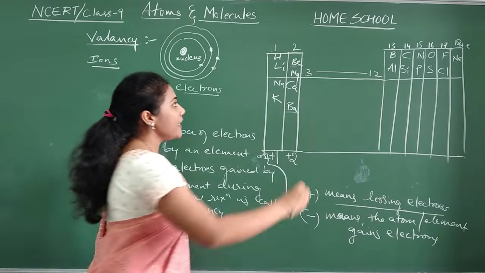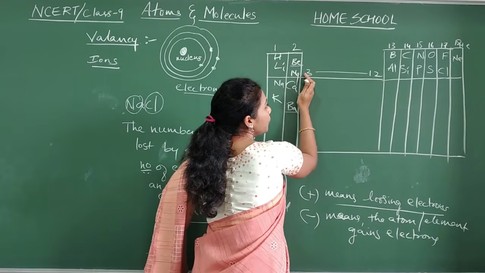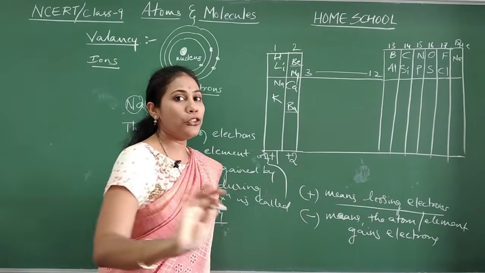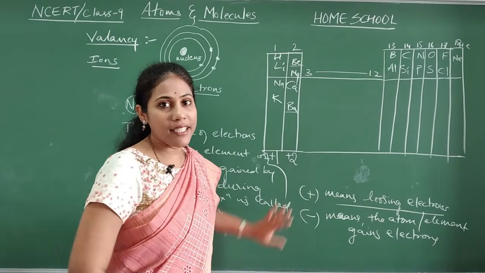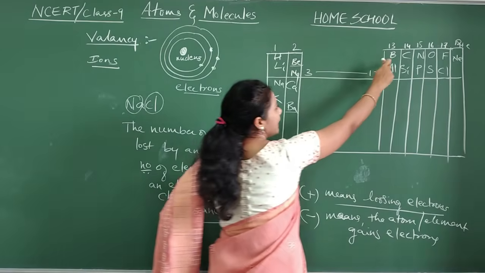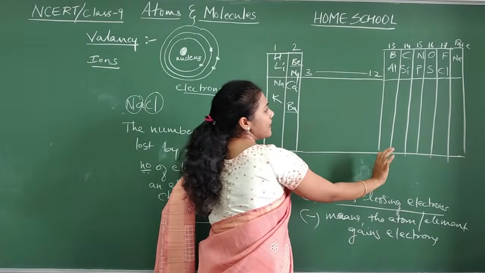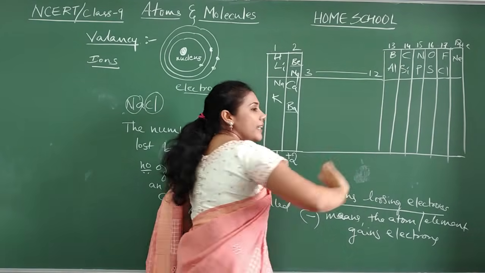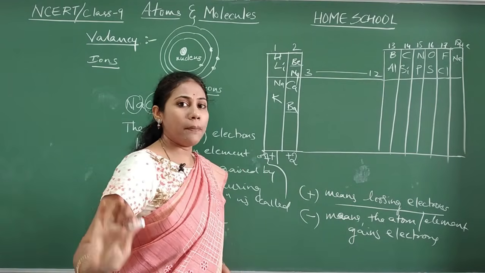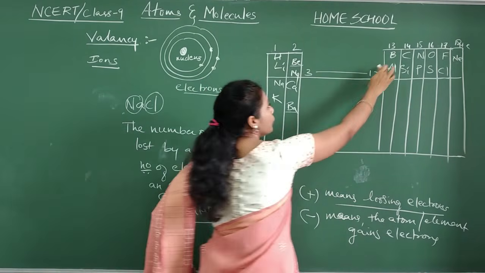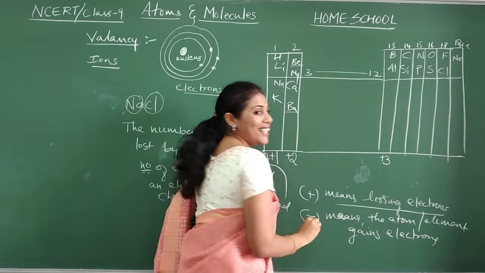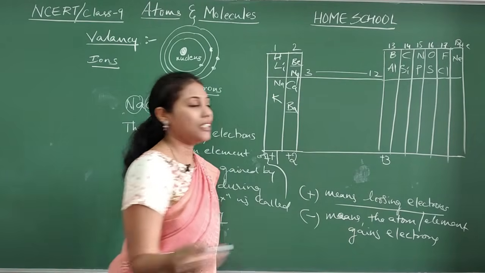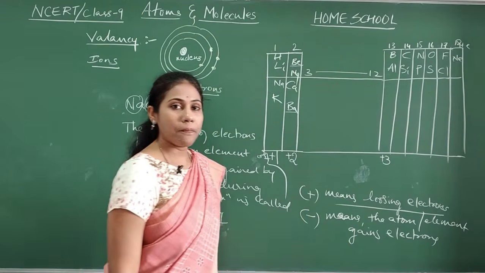Coming from group 3 to group 12, you need not discuss under this level. Clear? So forget about these elements. Coming to group 13, I listed only 2 elements. Other elements are also there, but that is not necessary to remember. Boron and aluminium will lose 3 electrons during a chemical reaction. That is why the valency is +3.